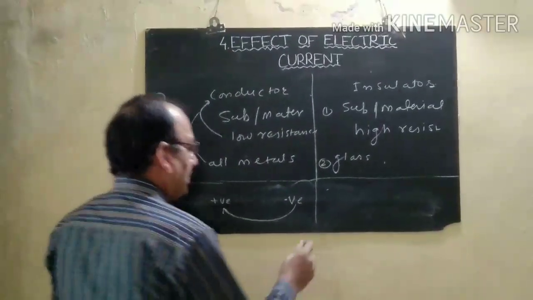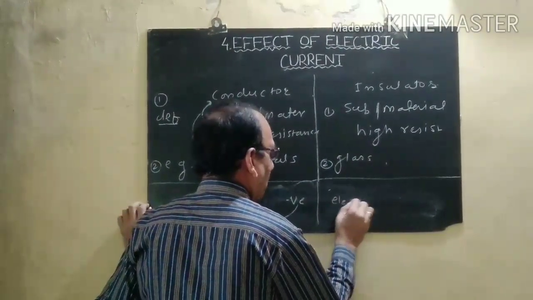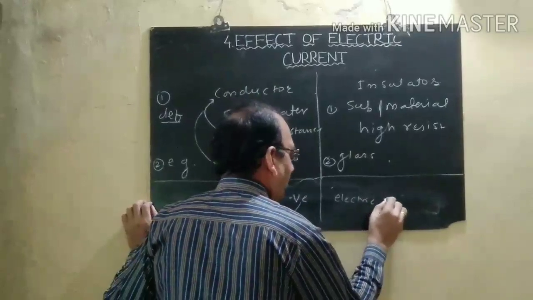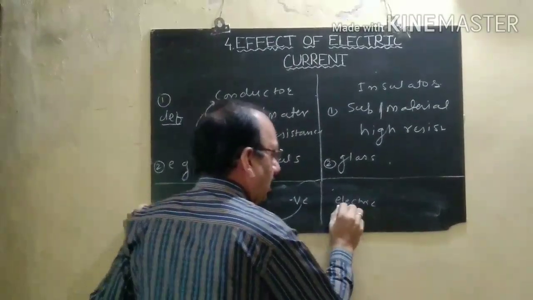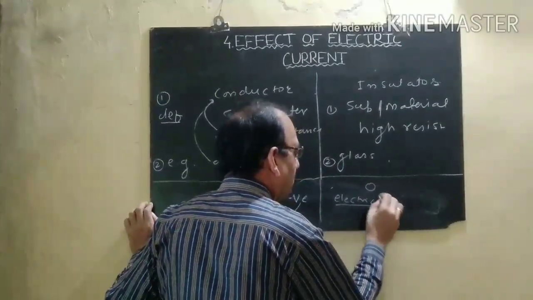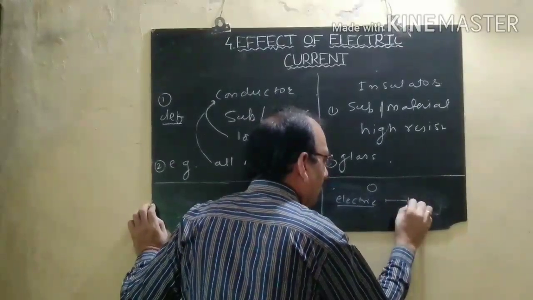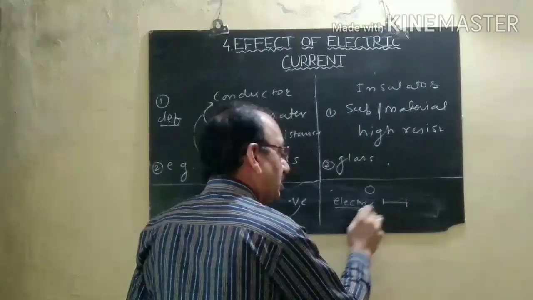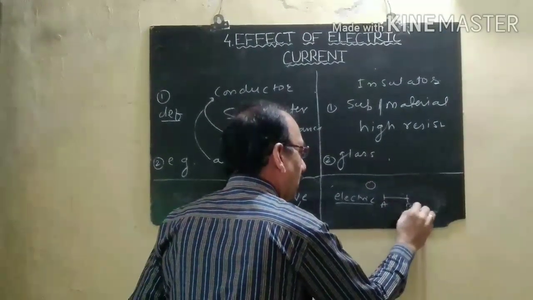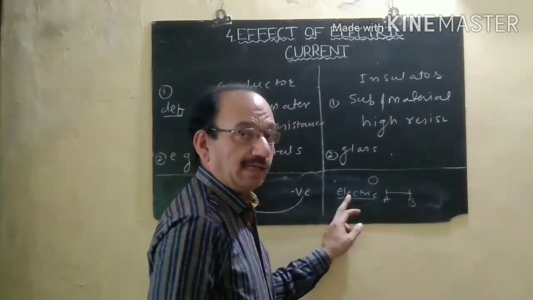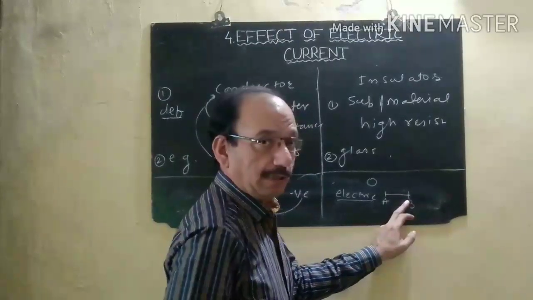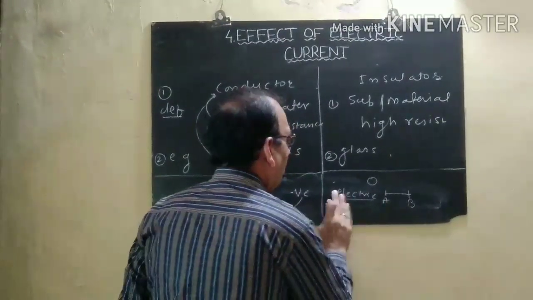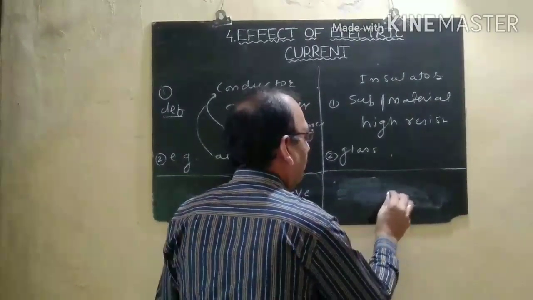I will also discuss electrical current. What do you mean by electrical current? When the electrical charge starts to flow from one end to another end, then we can say that electrical current is flowing. I will give another example.